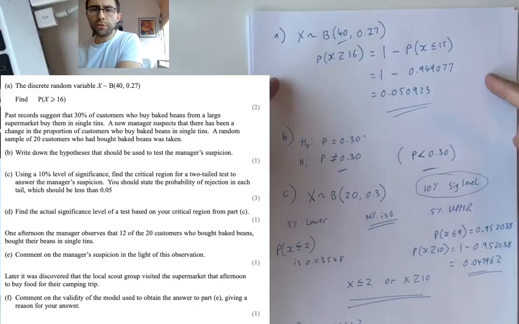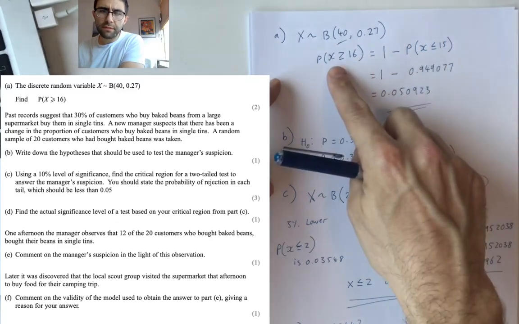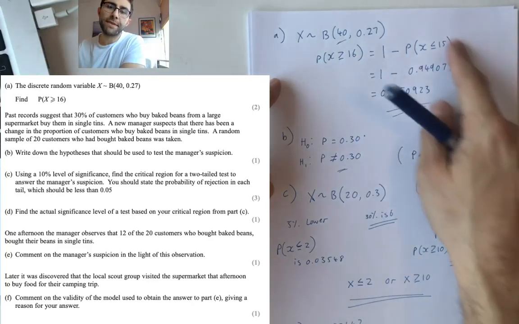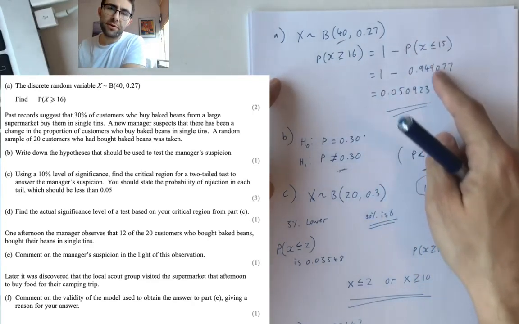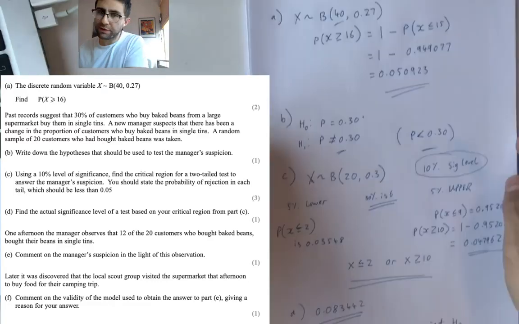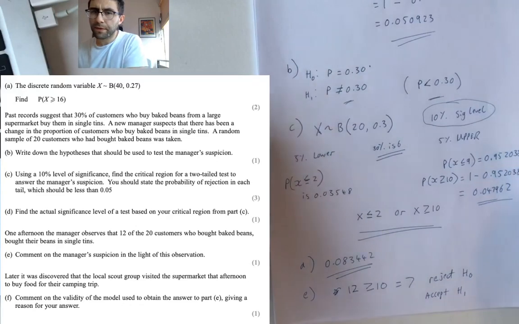Here was a brute force calculation one to start with in part A. Probability that something is more than, in a binomial, you have to do 1 minus the probability it's less than. You need to learn to put the stuff into your calculator. You can go back and check how I did that if you want. You could go back in this video and pause it and see what I put in.